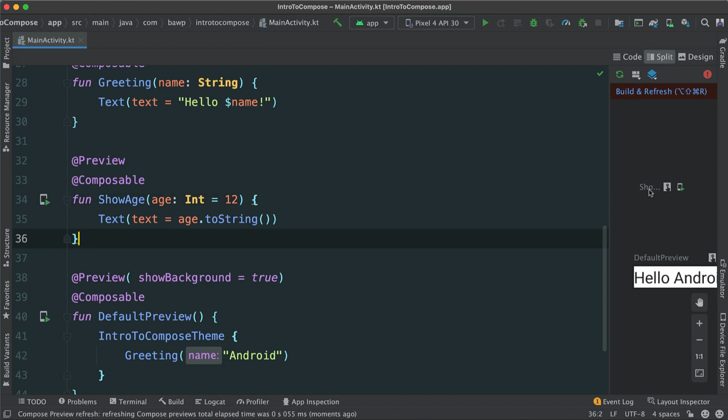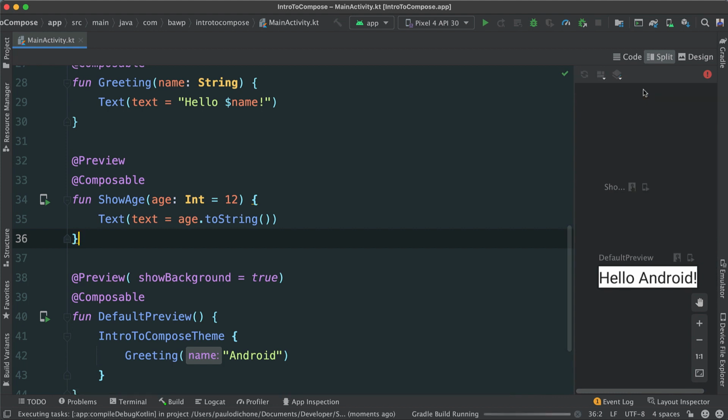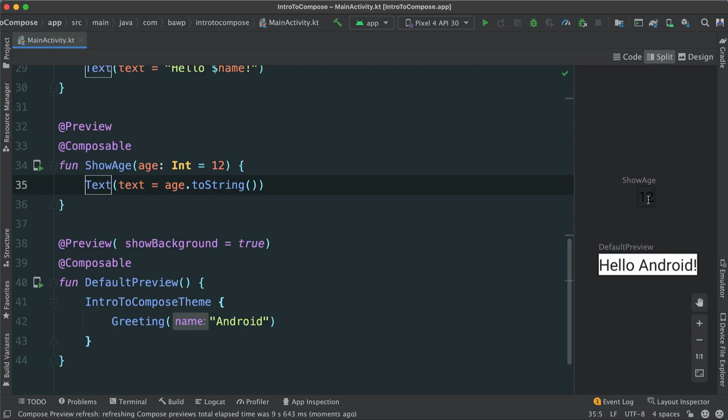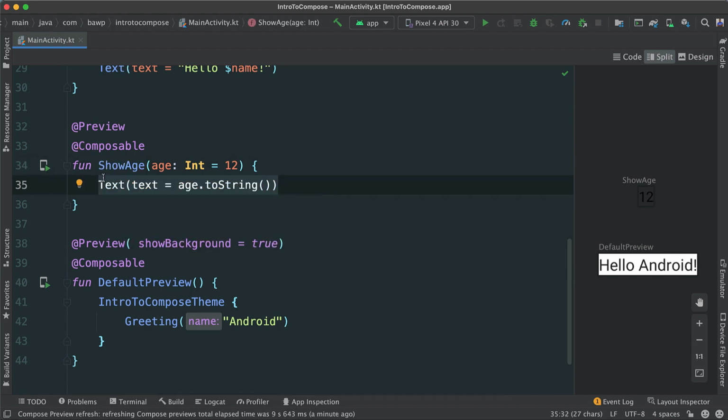And now we can see it says show there, but we don't see anything. Let's go ahead and refresh. And voila. You can see 12. If you click, it's going to go straight to where we created that text there. Also, you can see that we have this ShowAge, which is the name of the composable function that we created. Now, because this is a composable, I could call ShowAge inside of our IntroComposeTheme as well. So at the bottom here, I can say ShowAge.